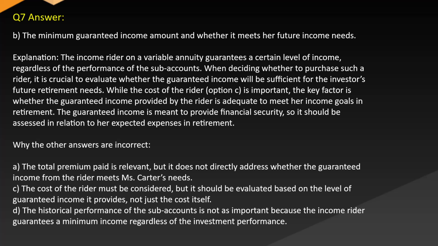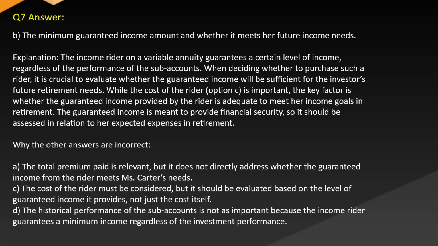Answer: B. The minimum guaranteed income amount and whether it meets her future income needs. Explanation: the income rider on a variable annuity guarantees a certain level of income regardless of the performance of the sub-accounts. When deciding whether to purchase such a rider, it is crucial to evaluate whether the guaranteed income will be sufficient for the investor's future retirement needs.